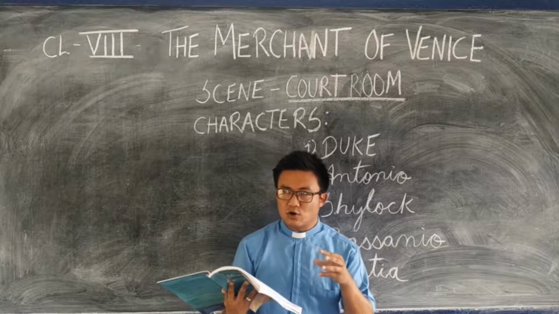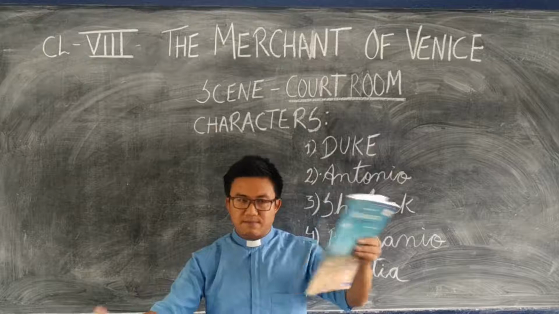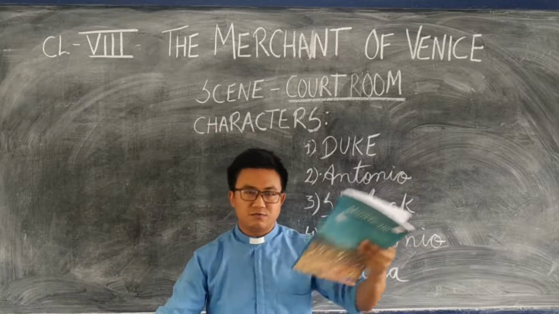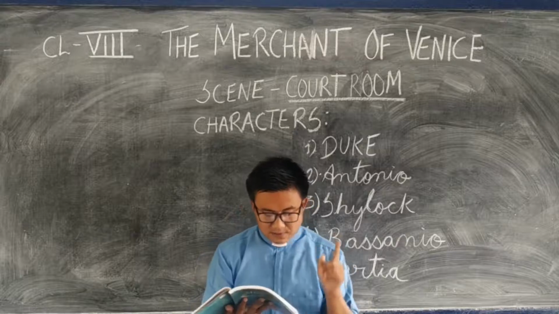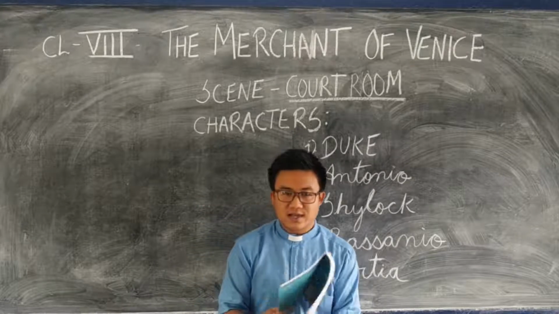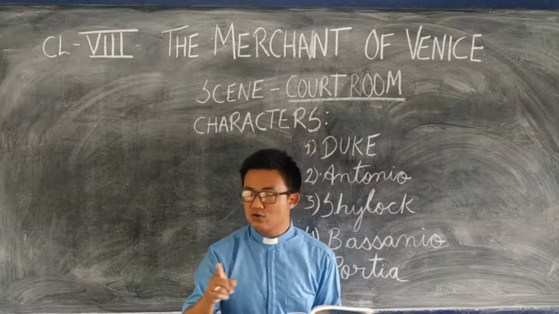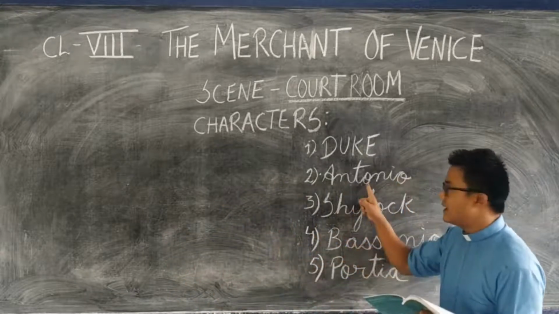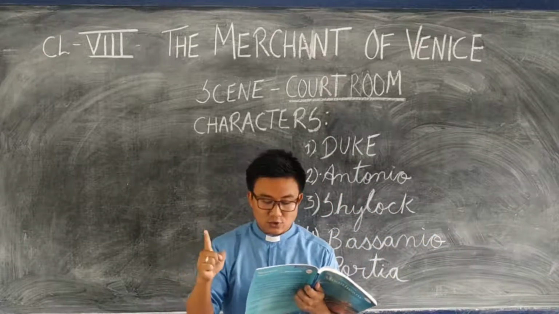Now, Portia asks, is he not able to pay back the money? Portia, as a lawyer, has to speak for both parties, for Shylock also, for Antonio also. So she has to be in between. That's what Portia is asking. Now, Bassanio stands up at this moment. Bassanio is the friend of Antonio. Bassanio says, yes, I am willing to pay back the money to Antonio.